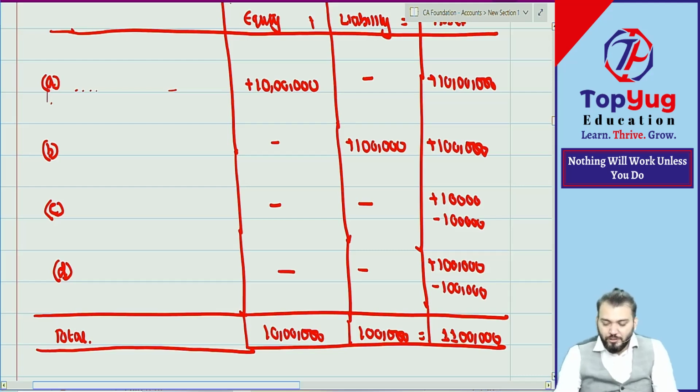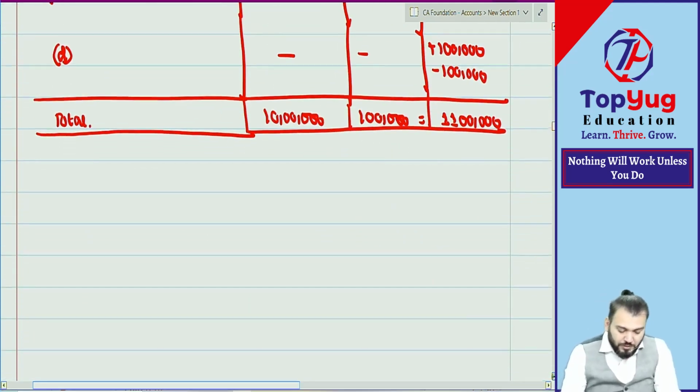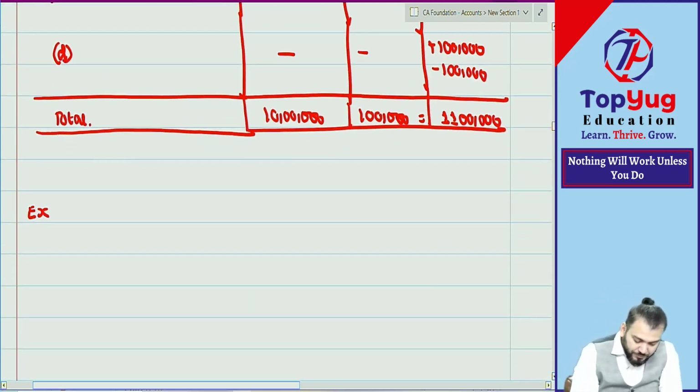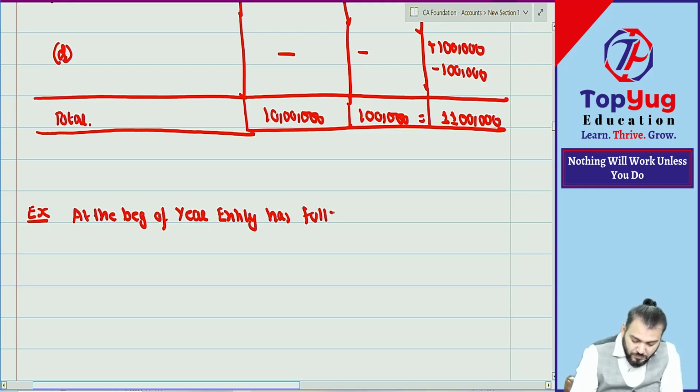Correct. Will you do by your own? Example. At the beginning of year, entity has following accounting equation.